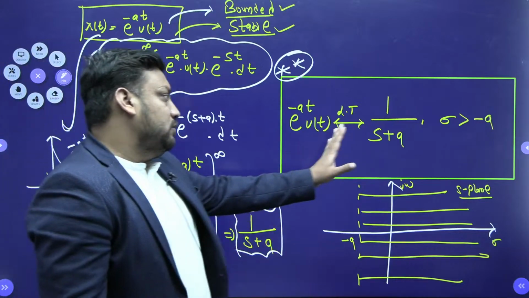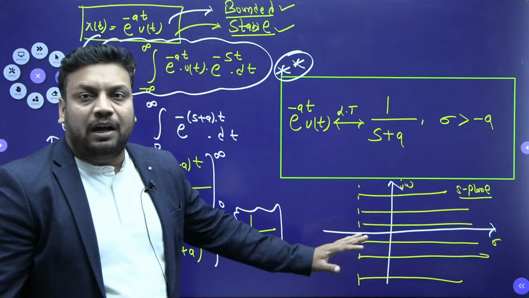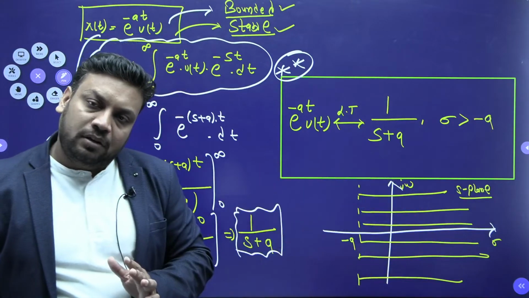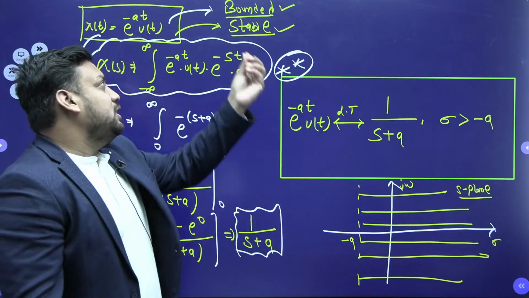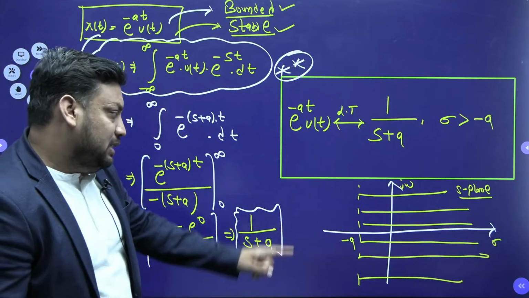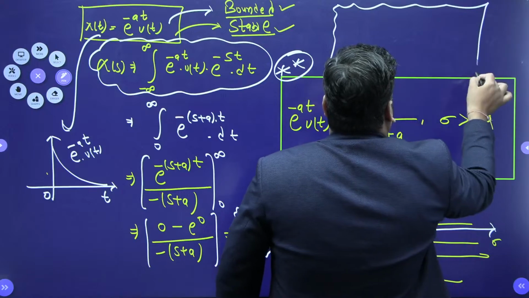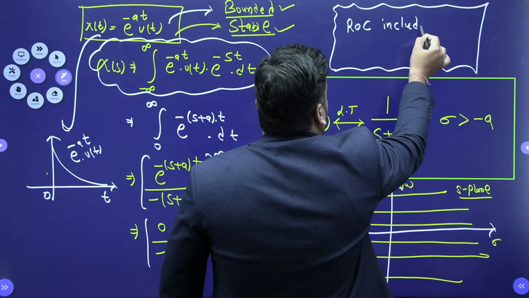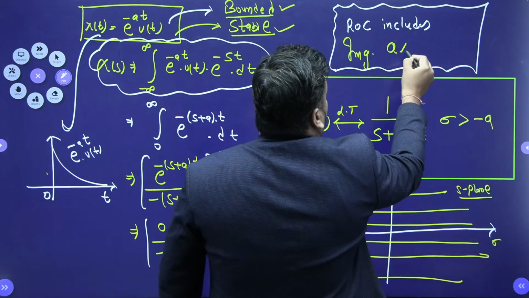So in the Laplace transform 1 upon s plus a, if I observe the ROC, I see that the ROC includes the imaginary axis. Right now I am not making any conclusion, I am just observing that this signal is by default bounded and stable, and its ROC includes the imaginary axis. So I am just writing: here the ROC includes the imaginary axis.